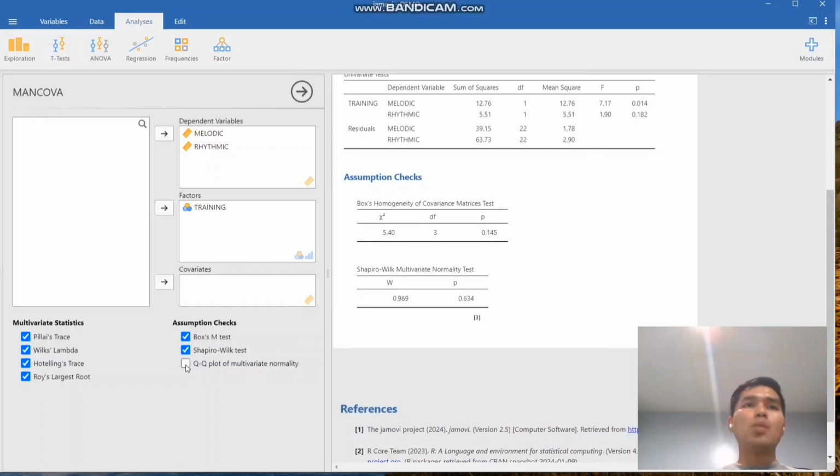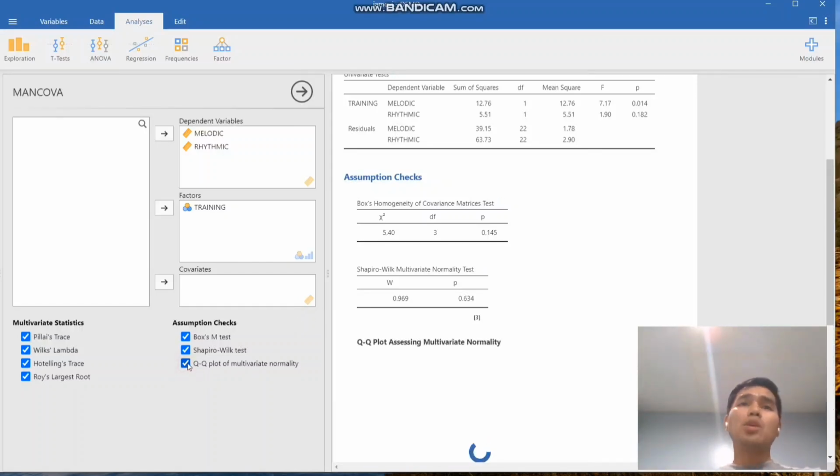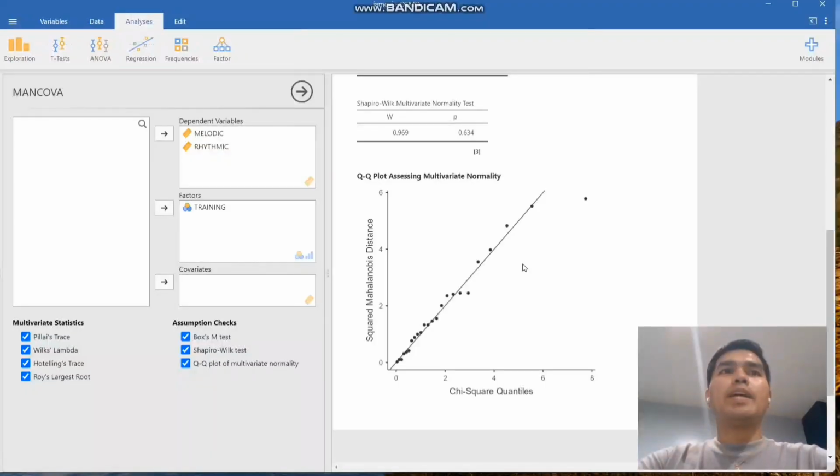And then the next one is the Q-Q plot for multivariate normality. What is the Q-Q plot? Okay, in terms of the Q-Q plot assessing multivariate normality, as the dots depart from the straight line, it suggests that the data do not possess a normal distribution.